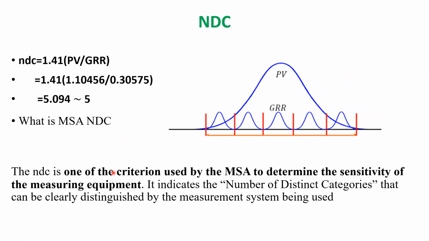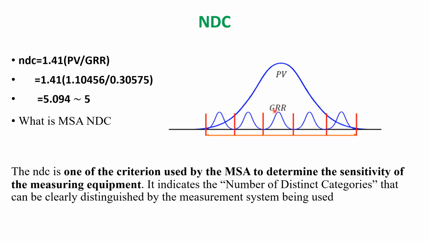NDC is one of the criteria used for the MSA to determine the sensitivity of the equipment. It indicates the number of distinct categories that can be clearly distinguished by the measurement system being used. Now see, there is a part variation. In layman's language, there is a bandwidth of the part variation and there is a bandwidth of the gauge R&R variation.